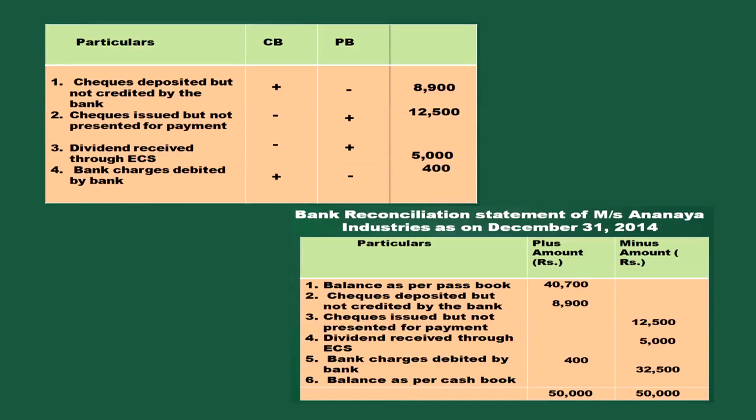Check deposited but not credited by the bank. Check issued but not presented for payment. Dividend received through electronic clearing system. Bank charges debited by the bank.